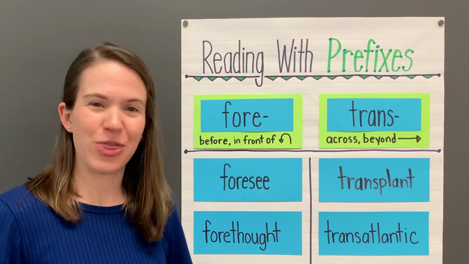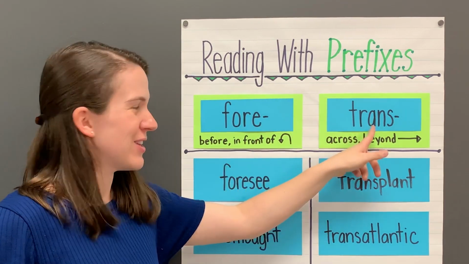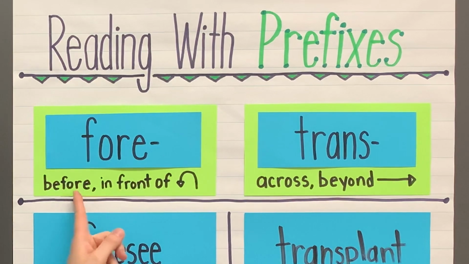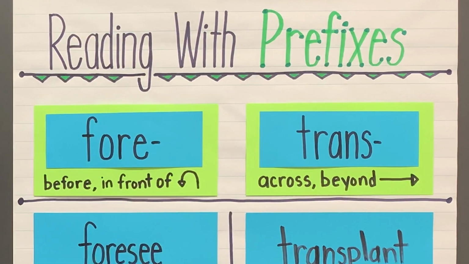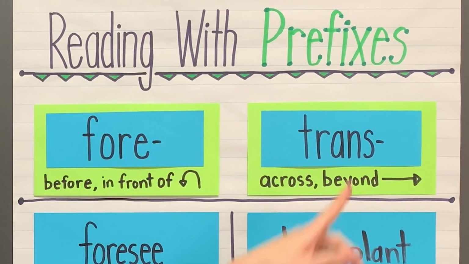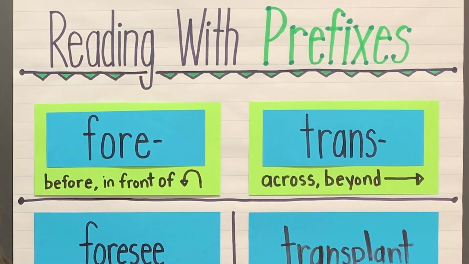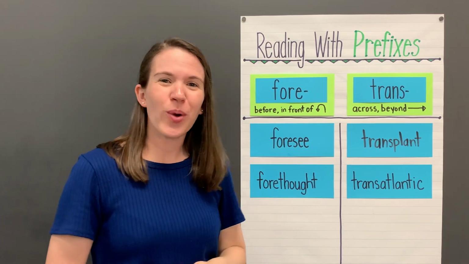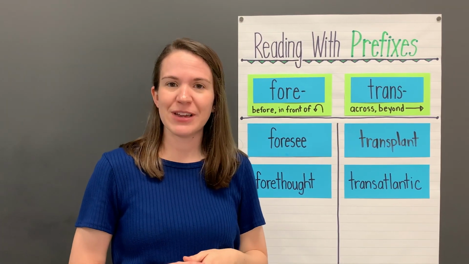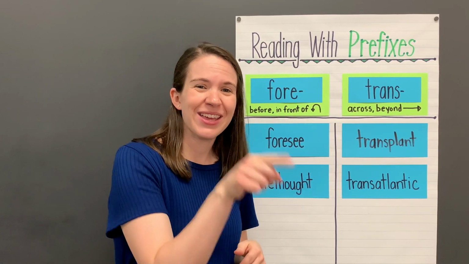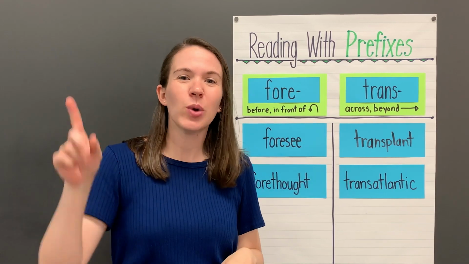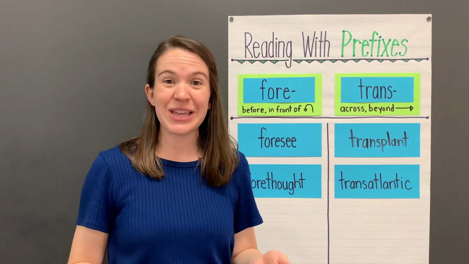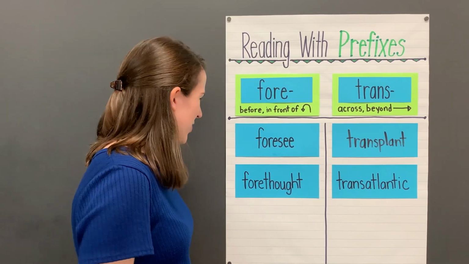Read those prefixes with me. For, trans. Now, the prefix for can mean before or in front of. And the prefix trans can mean across or beyond. We're going to read some words with these prefixes by looping and swooping the words. We'll loop each syllable and then we'll put them together to read the entire word. Read with me.